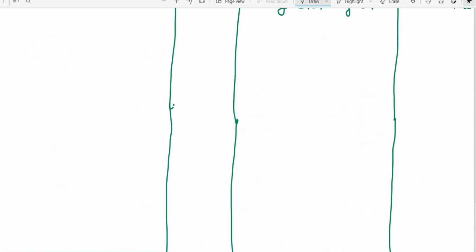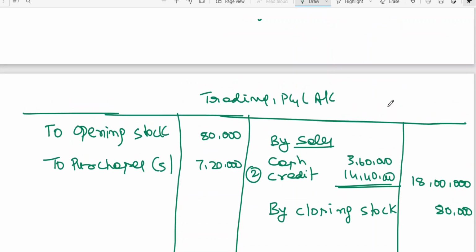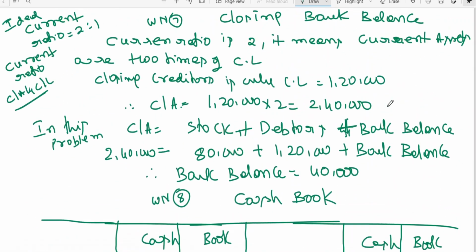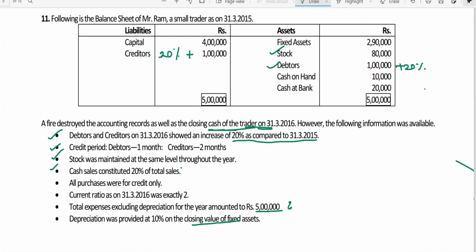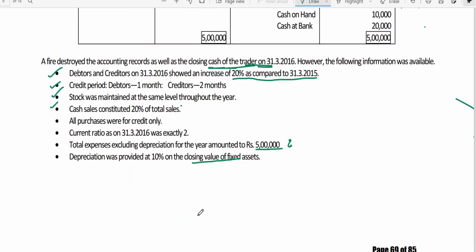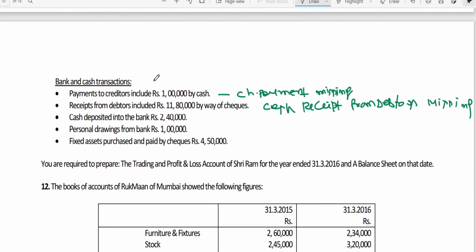This has been completed. Now the total expenses, this I told you is question mark. Why? Because how much is being paid through cash, how much is being paid through bank, will be known only from the missing information of cash and bank. That we have to do. And of course, this depreciation, you know how to calculate. Let us move on to the next page.